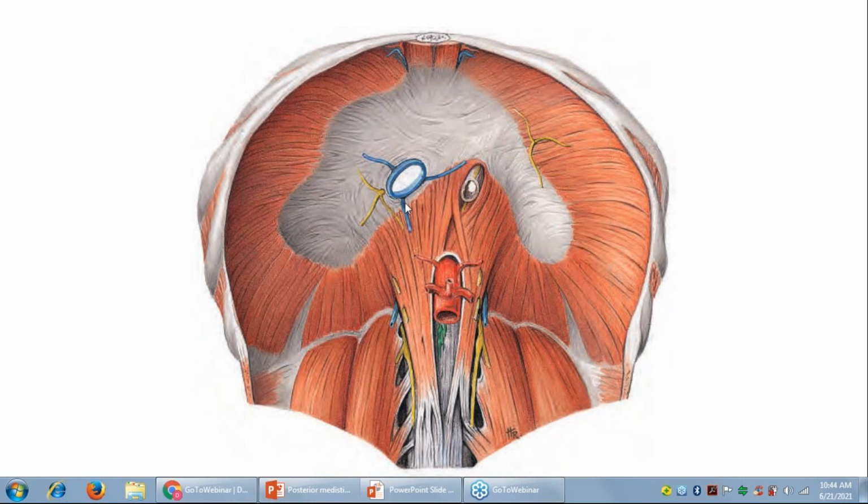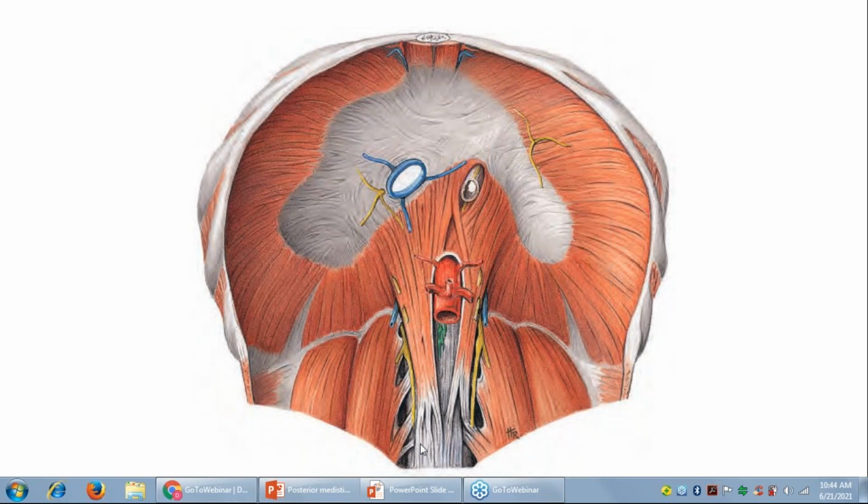You can make out three prominent openings: one is for the inferior vena cava, one for the esophagus, and one for the aorta. This diaphragmatic muscle is attached all along the margins. It has two large muscular extensions called the crus of the diaphragm. This is the right crus of the diaphragm, which goes up to the